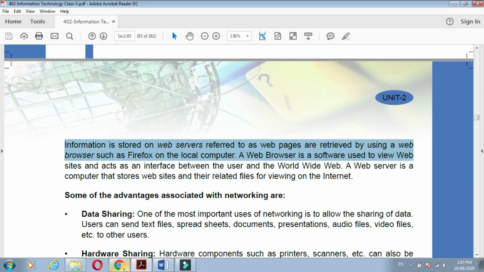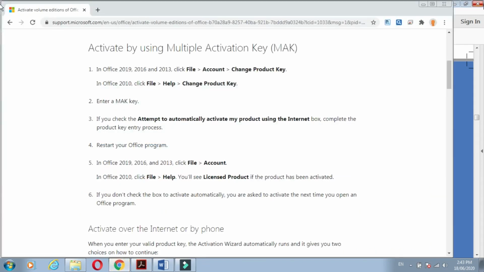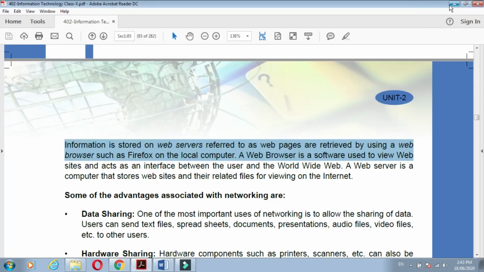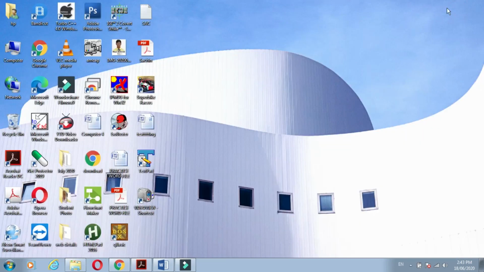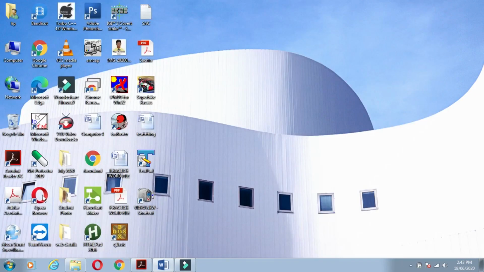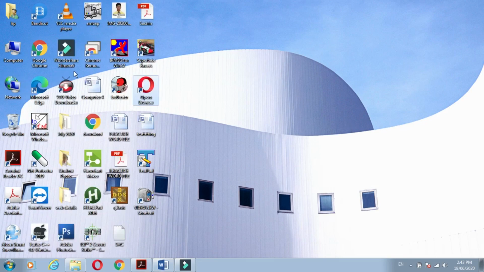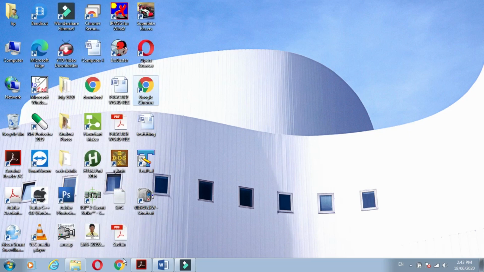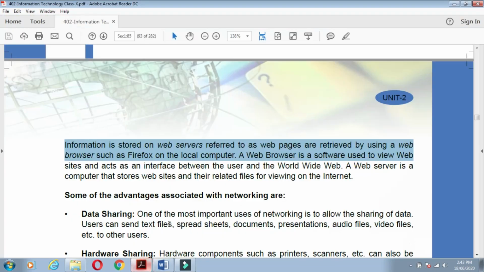Firefox. See, this is Google Chrome, Opera. Here the Opera, Google, then Firefox. All these are called web browsers. I will show you here. See, this one. This is Google. Then this is Opera. This is Google. All these are called web browsers. Understand?